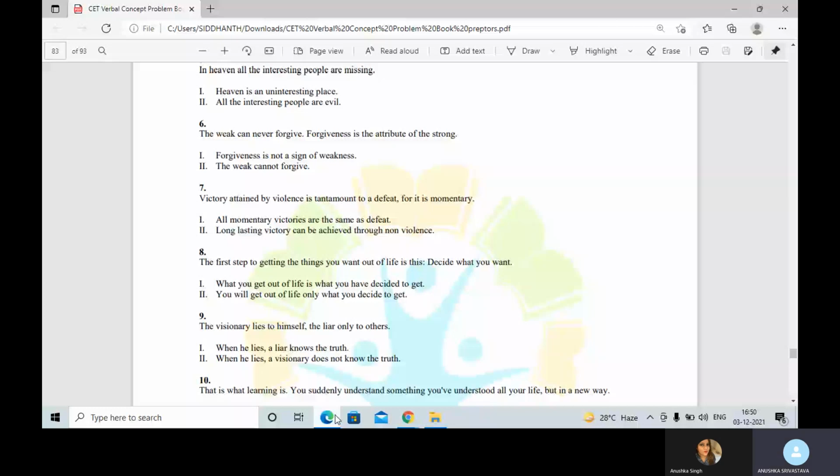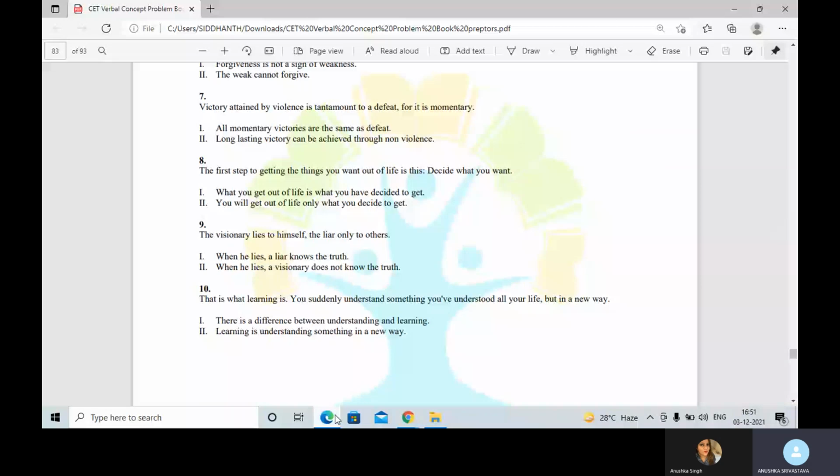9. The visionary lies to himself, the liar only to others. When he lies, a liar knows the truth. Correct. We assume this, that when he lies, a liar knows the truth, and hence he lies only to others. But when he lies, a visionary does not know the truth. Now, this may not be correct. A visionary may or may not know the truth. So, when he lies, a visionary does not know the truth is incorrect. So, my answer for the 9th was only 1.